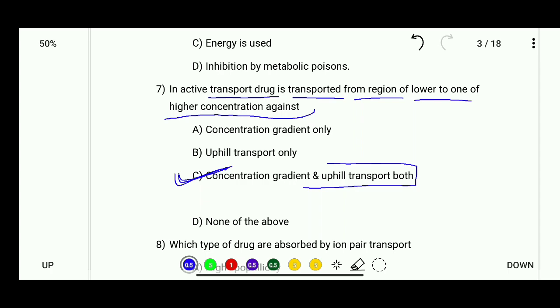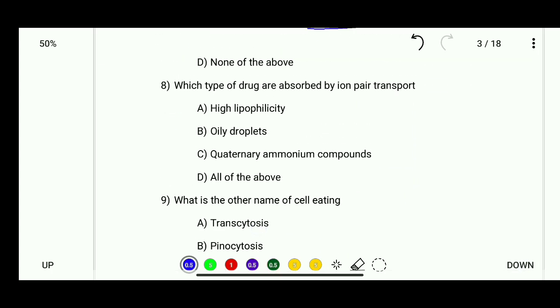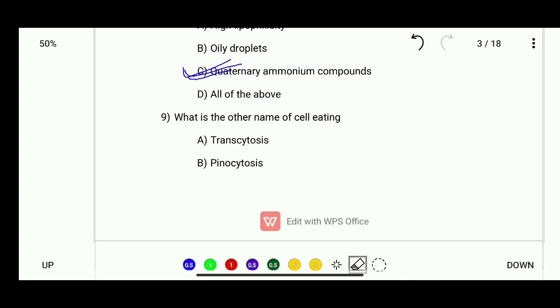Okay, now let's talk about question number 8. Which type of drug is absorbed by ion pair transport? Options are highly lipophilic, oily droplets, quaternary ammonium compound and all of the above. So the correct answer for question number 8 is quaternary ammonium compounds type of drug are absorbed by ion pair transport. Okay, question number 9, what is the other name of cell eating?